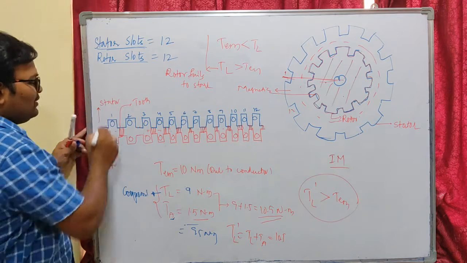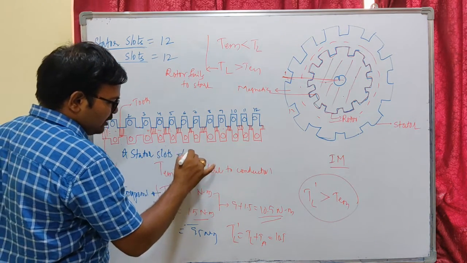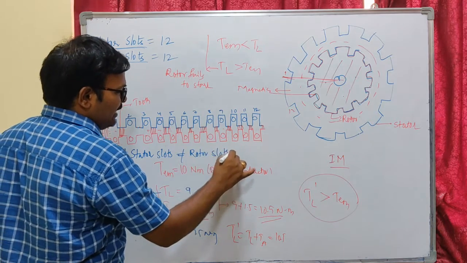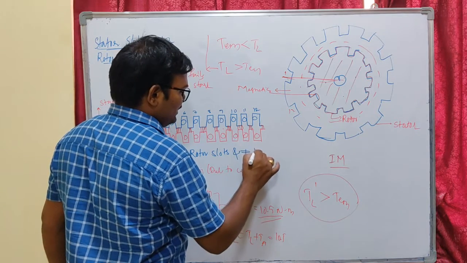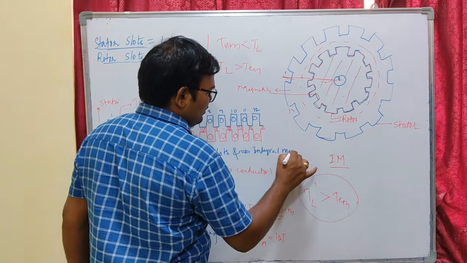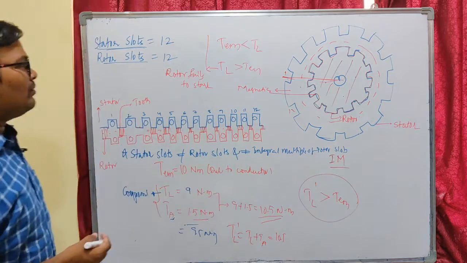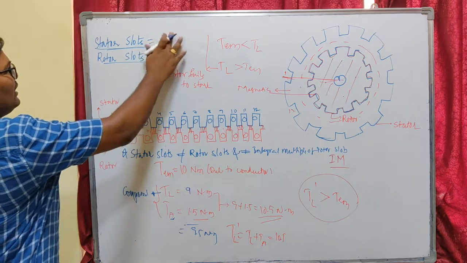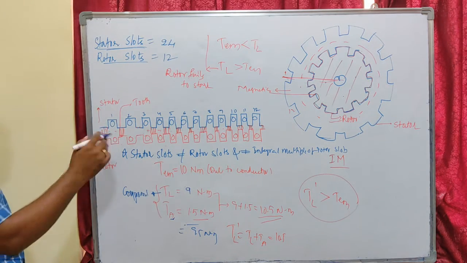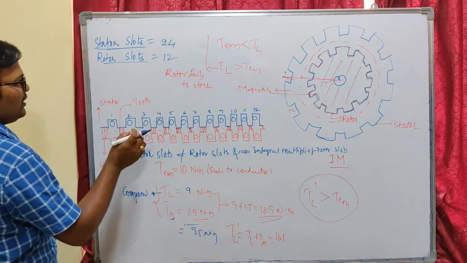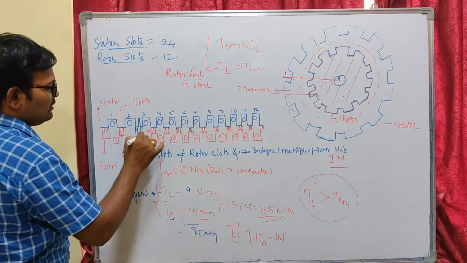Okay, stator slots should not be equal to rotor slots, and I can say it is not equal to an integral multiple of rotor slots. Okay, what do you mean by integral multiple? If my rotor slots are 12, if I increase the stator slots to 24, then also you will be having this alignment torque because for one slot tooth you will have two teeth. Okay, this is also alignment.